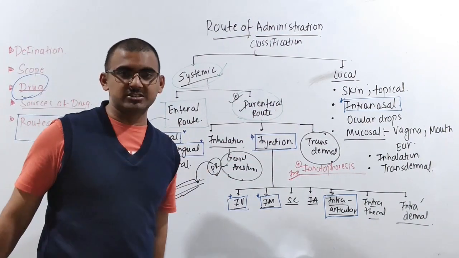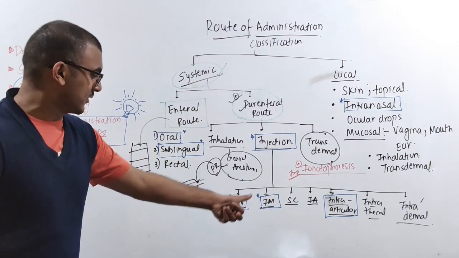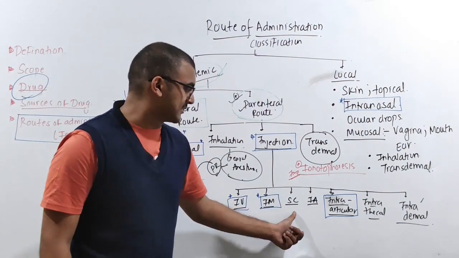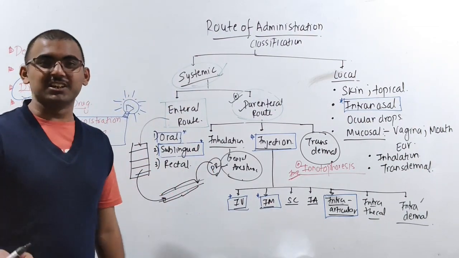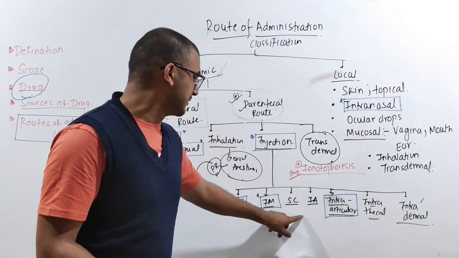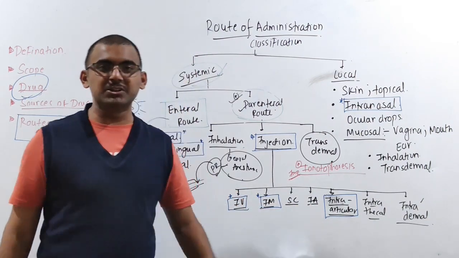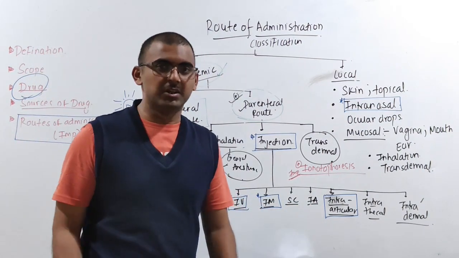Next are injections. Everybody is scared of injections, right? We have IV, IM, and SC. SC is subcutaneous. And intra-arterial means giving the injection inside the arteries. Mainly in thrombolytic therapy you give intra-arterial injections.